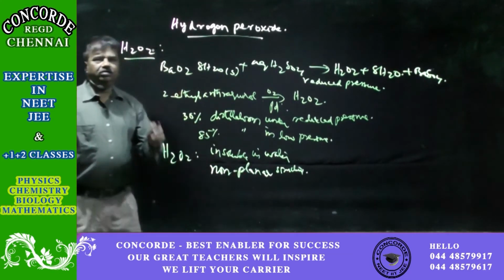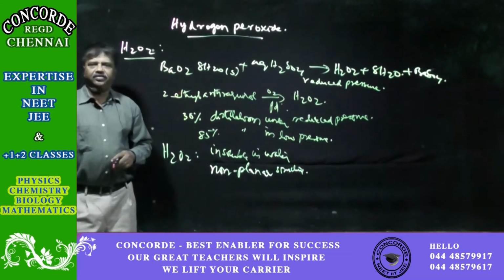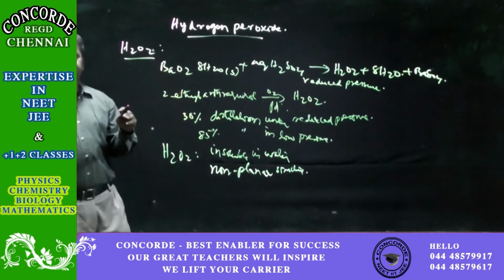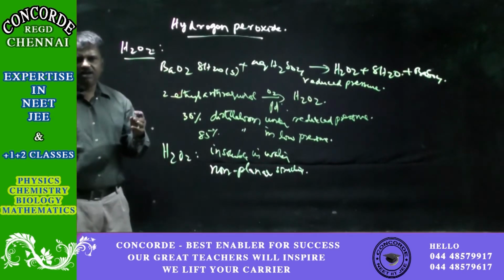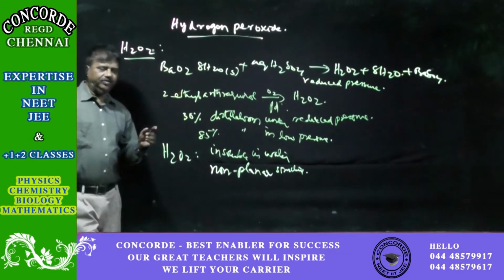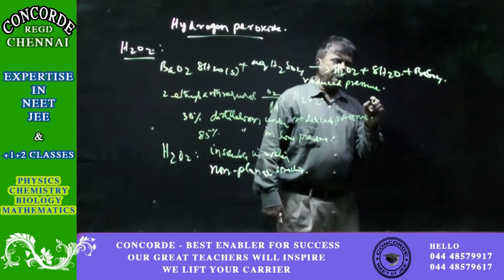Chemically, hydrogen peroxide acts as both an oxidizing as well as a reducing agent, in both acidic medium as well as alkaline medium.